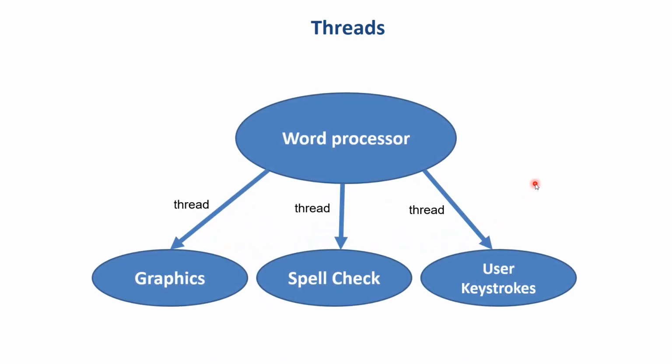So from this we understand that threads are actually part of the process, and they help in parallel execution of the job or multiple jobs.